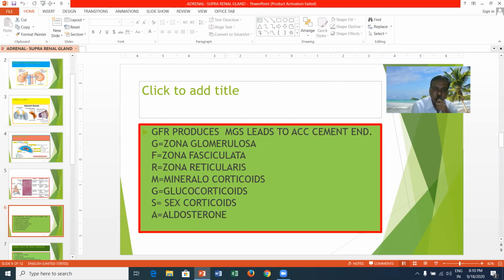Zona glomerulosa releases the mineralocorticoids, zona fasciculata releases the glucocorticoids, and the zona reticularis releases the sex corticoids. MGS means mineralocorticoids are secreted by zona glomerulosa, glucocorticoids by zona fasciculata, whereas the sex corticoids are released by zona reticularis.